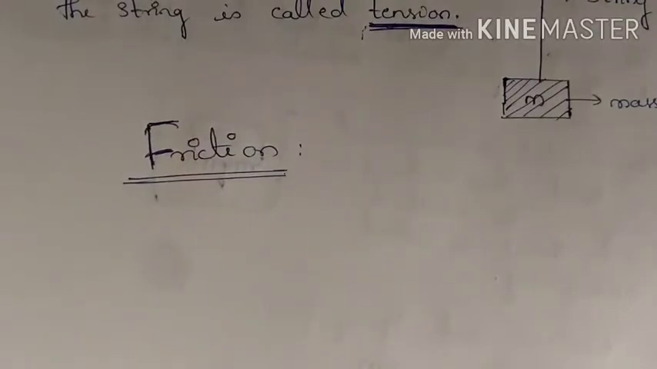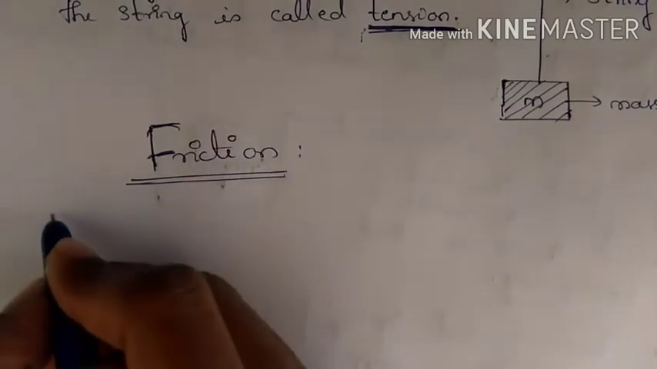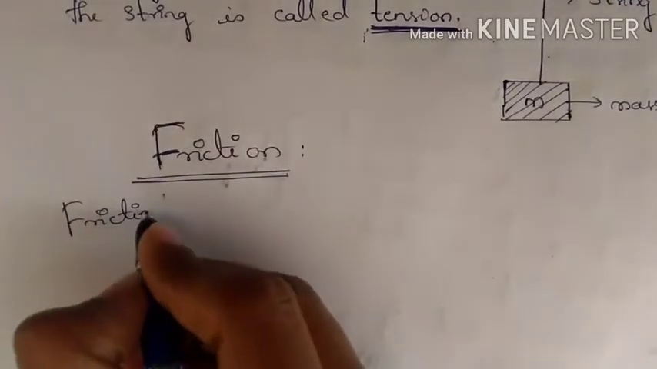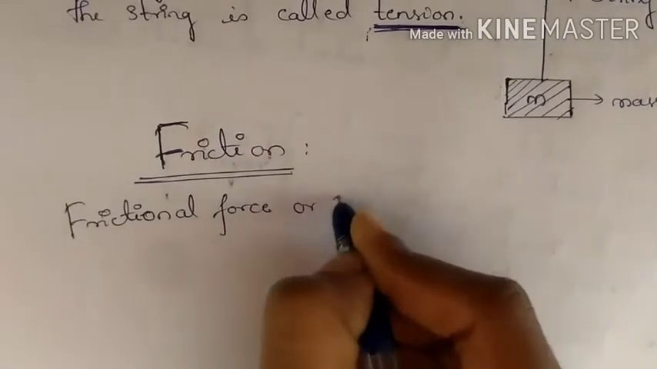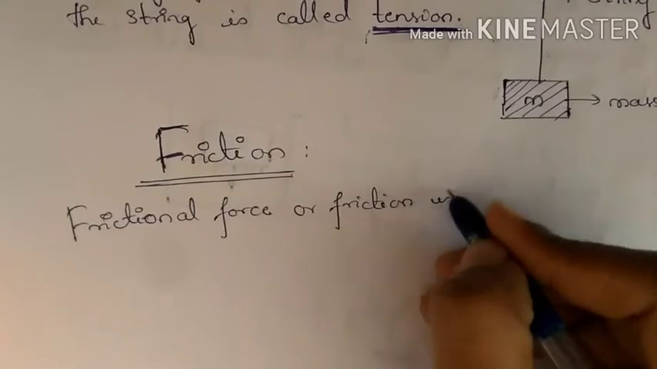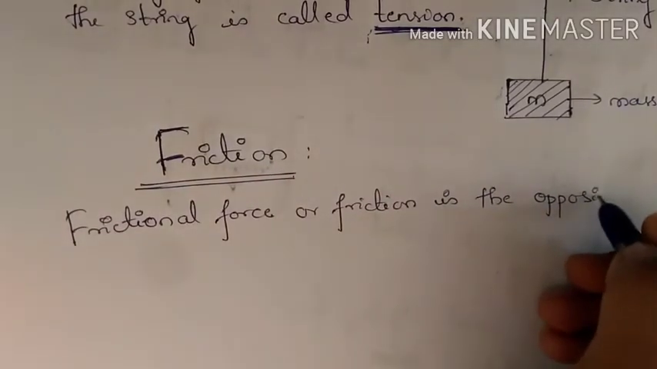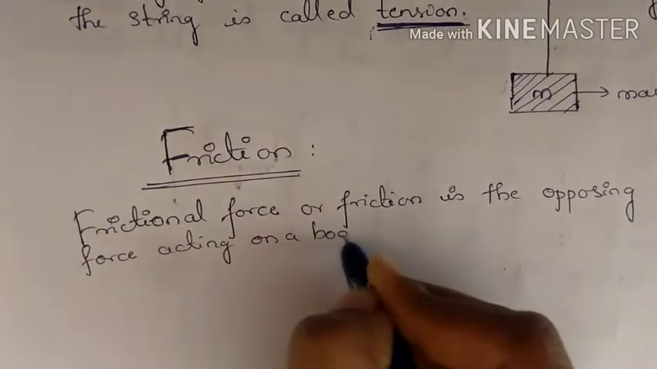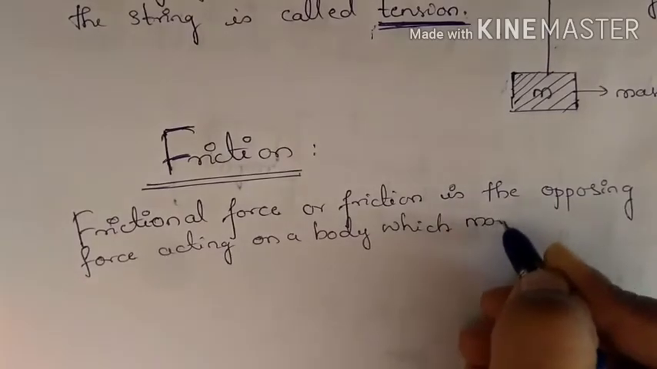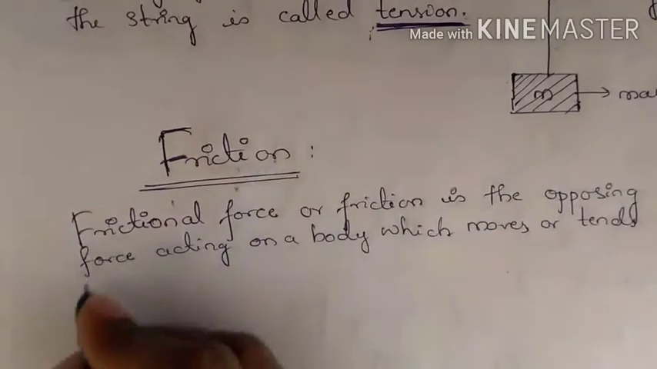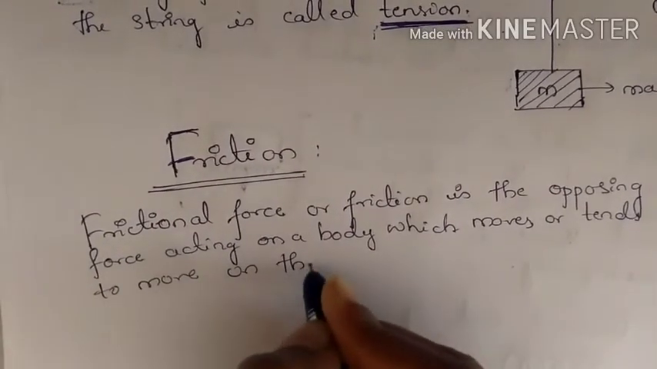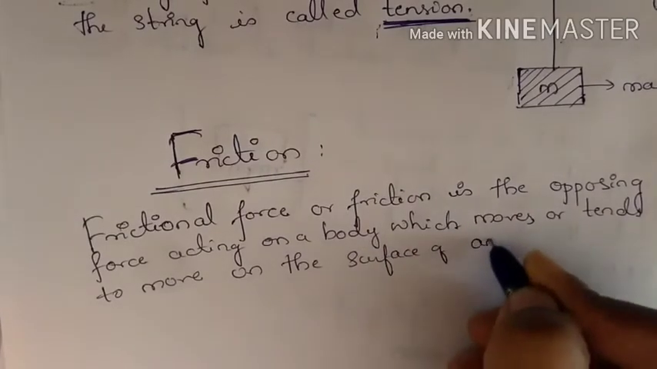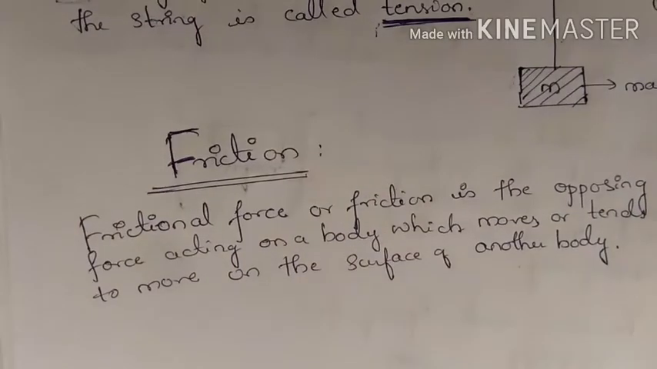So friction, or frictional force, is the opposing force acting on a body which moves or tends to move on the surface of another body. So this is what friction is.